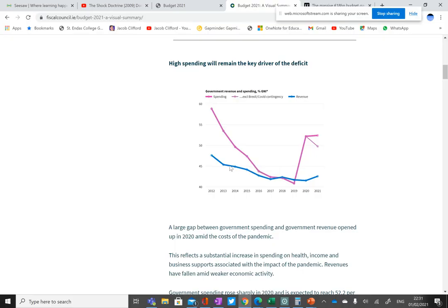There's government revenue. So money in versus money out, and you can see really that they were spending way much more than they were earning until the books balanced about here. And now, again, since COVID, well, 2019 is kind of Brexit, COVID contingency, the spending has gone way up. And you can see the spending there is like 52 billion and the revenue is 42 billion. So 52 billion, 42 billion, that's a massive hole. So again, you're talking a 10 billion hole really in our public finances.